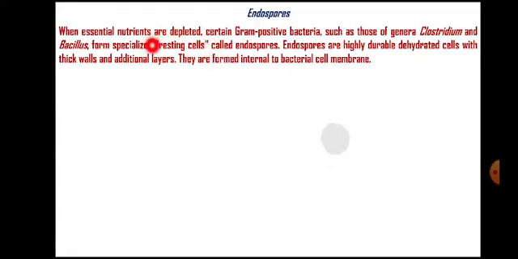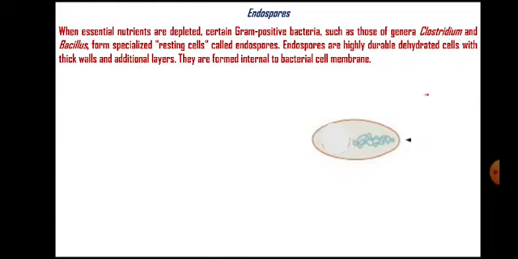So these endospores are resting cells. That means the metabolic activities in these cells are stopped. These are highly durable, meaning they can survive under unfavorable conditions for several years. They are highly durable dehydrated cells with thick walls and additional layers. They are formed inside the bacterial cell membrane.